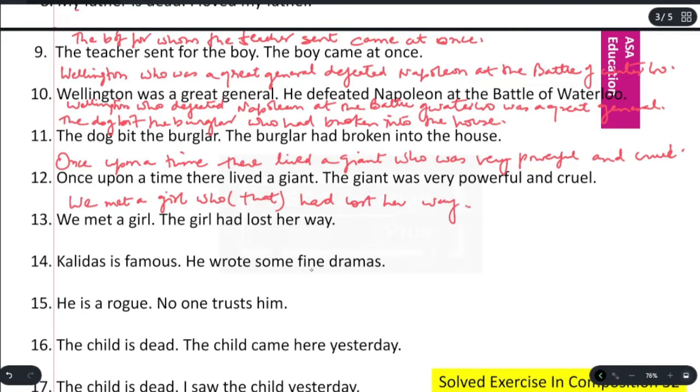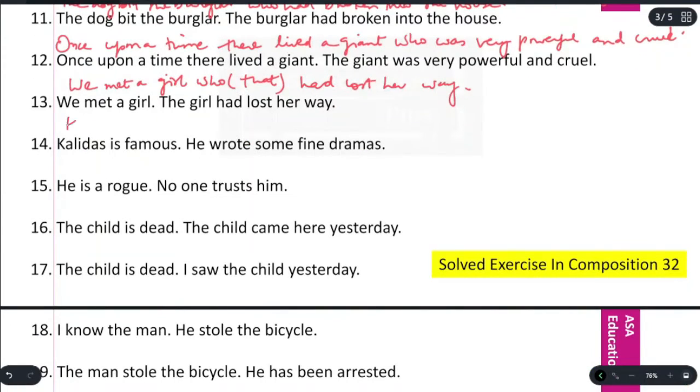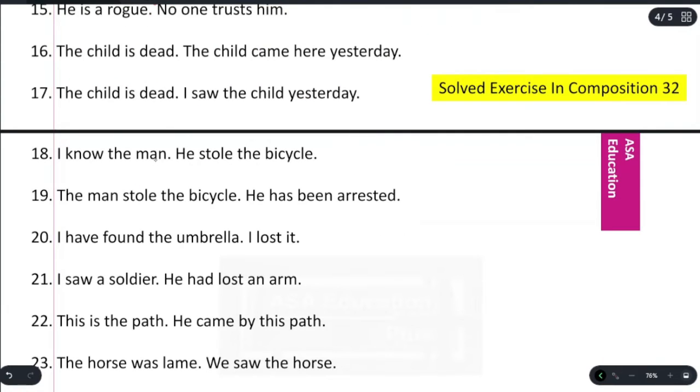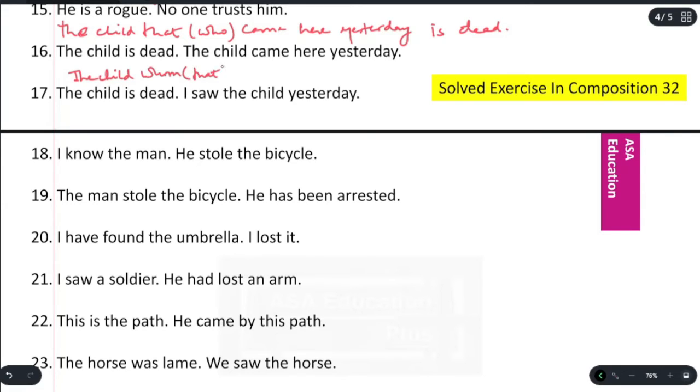Kalidas is famous. He wrote some fine dramas. Kalidas, who wrote some fine dramas, is famous. He is a rogue. No one trusts him. He is a rogue whom no one trusts. The child is dead. The child came here yesterday. The child that or who came here yesterday is dead. The child is dead. I saw the child yesterday. The child whom or that I saw yesterday is dead.